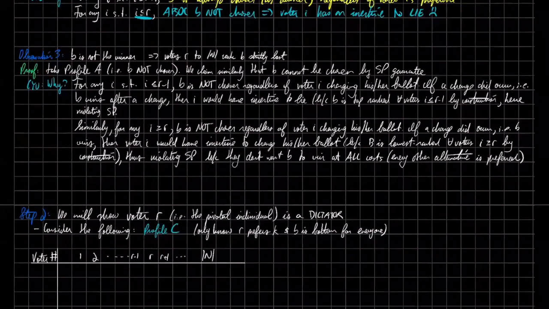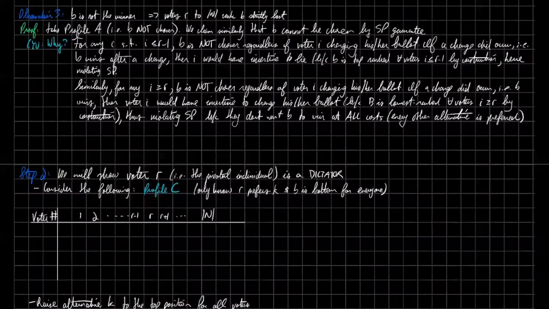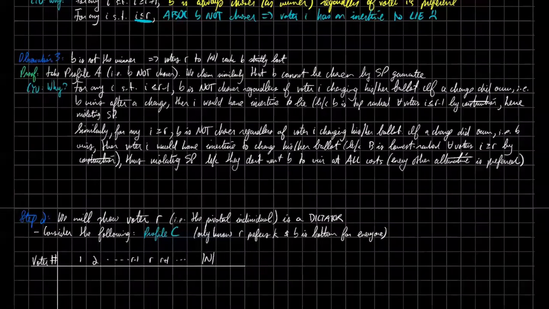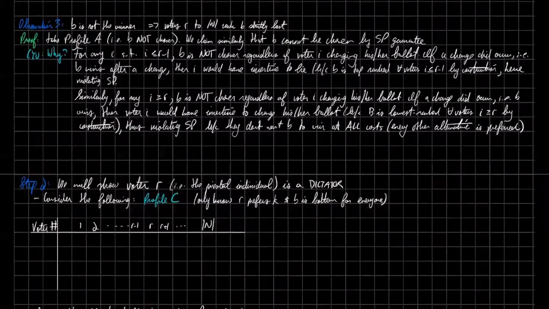And another thing that helps is that even though R technically doesn't have to be, maybe it might make sense to write this down. R doesn't have to equal n over 2. R doesn't have to be in the middle. It's just nicer in terms of visualization to assume that R happens in the middle, and then you can see R is like the balancing factor, but just keep that in the back of your head. R isn't necessarily the middle. It's just the pivotal voter.